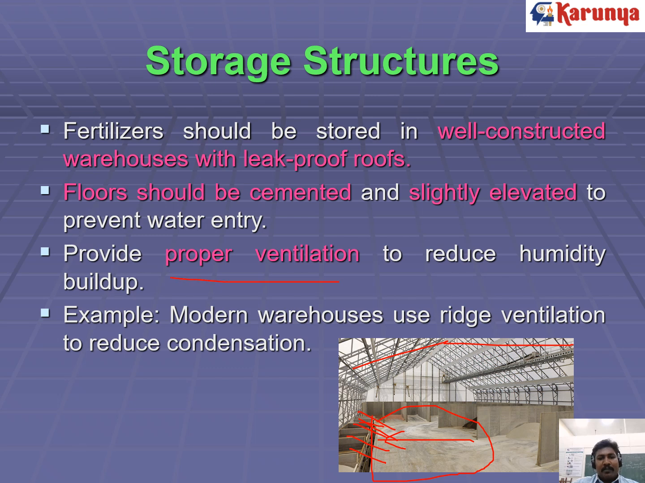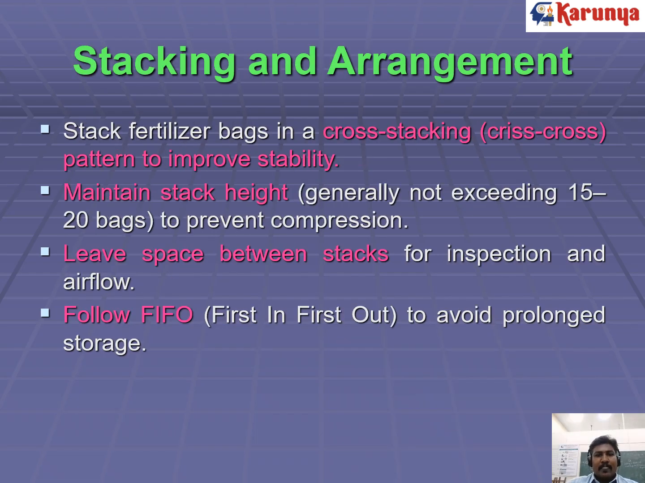And provide proper ventilation. You have to ensure that there is proper ventilation through windows and any other openings. Nowadays the modern warehouses use ridge ventilation to reduce condensation. With ridge ventilation, on the top of the roof there will be an opening, so that ventilation is very useful for maintaining the temperature inside.